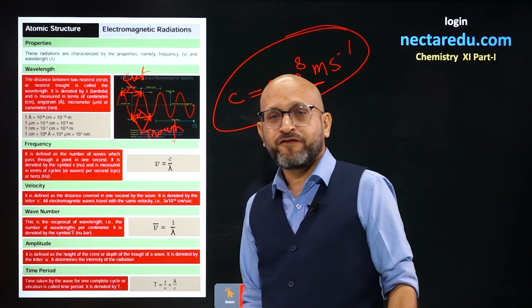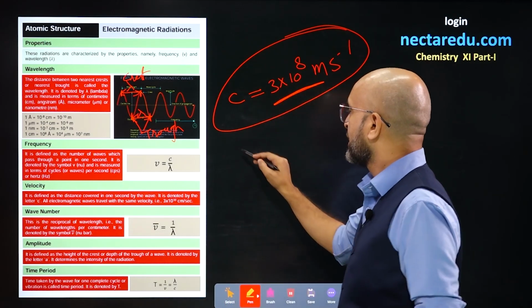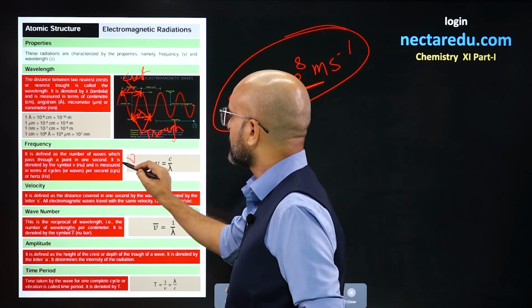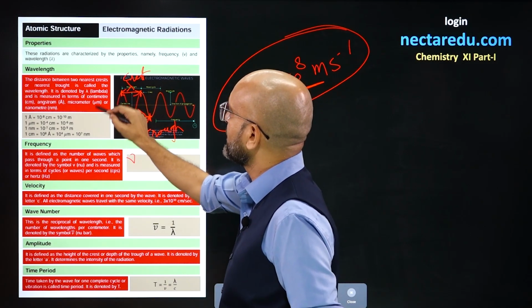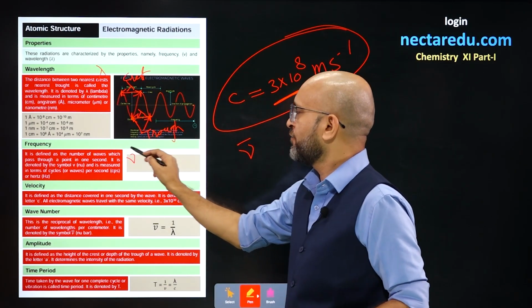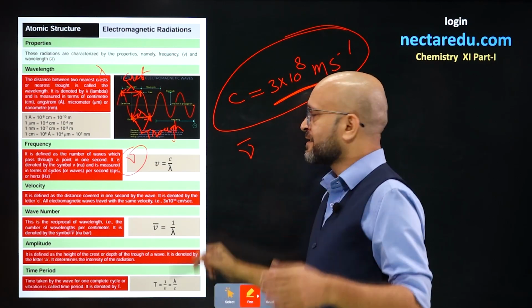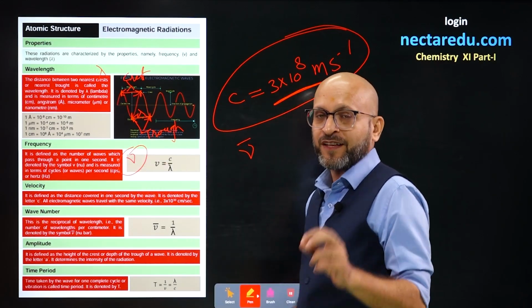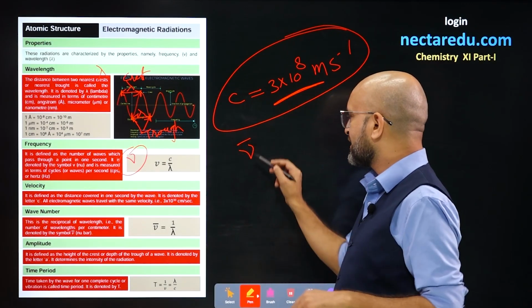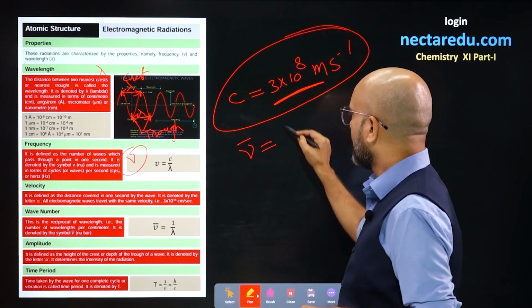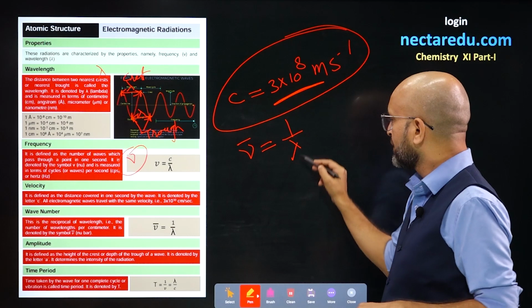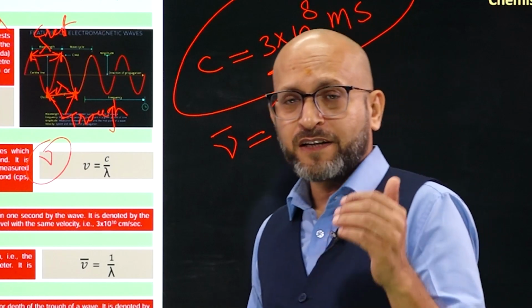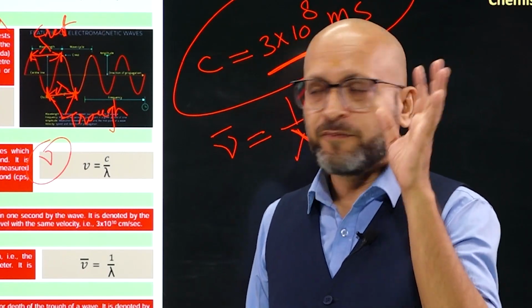And the next is wave number. Wave number is represented by nu bar as frequency is represented by nu. Symbol of frequency is nu. Symbol of wavelength is lambda. You can call it as any W, right? So that is nu. And wave number is represented by nu bar and that is 1 by lambda. That is number of waves passing per unit length. Number of waves passing per unit length is called wave number.